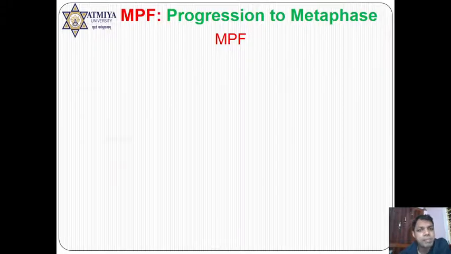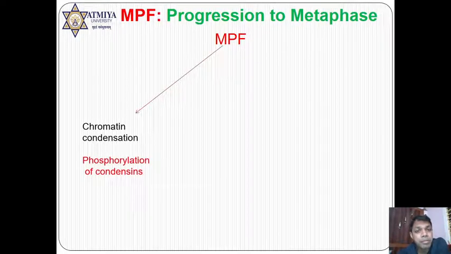See, MPF plays a very important role. Number one, MPF, which we have seen in the previous video, is also known as CDK1 and cyclin B, and they are responsible for phosphorylation. Phosphorylation is of two types: one is active phosphorylation, the second is inhibitory phosphorylation. Here, this MPF is responsible for active phosphorylation as the first role. They are responsible for the phosphorylation of condensin protein. Now condensin protein is activated, and it is responsible for the condensation of the chromosome.